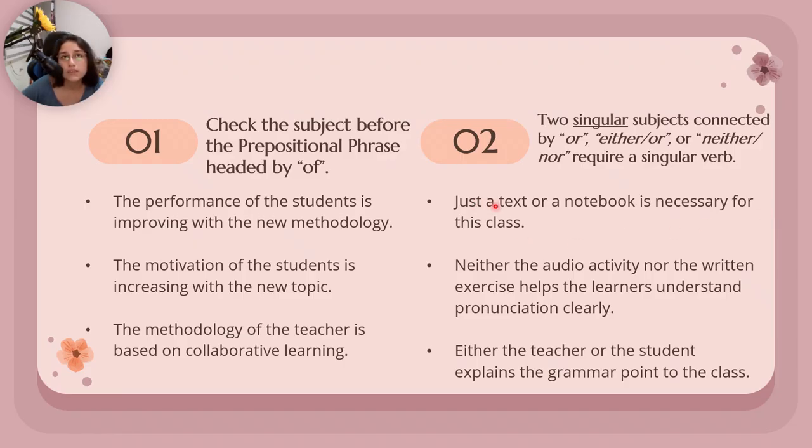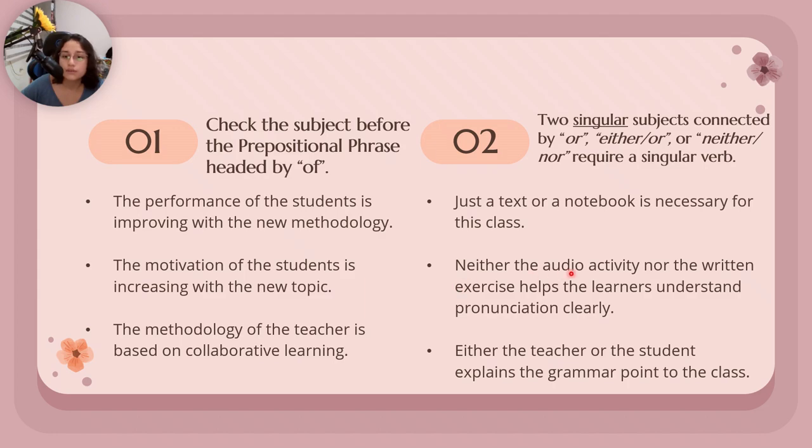We have two subjects here per se, but we are not talking about both of them. We are talking about one thing or the other. If we have an and, that is another rule, and we can use are, but here we are talking about one thing or another. So we must use is.